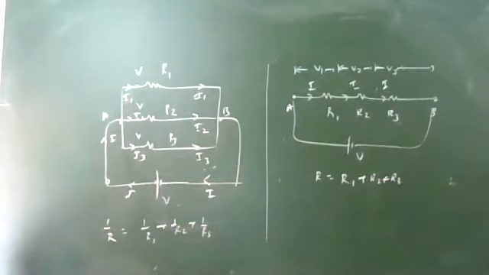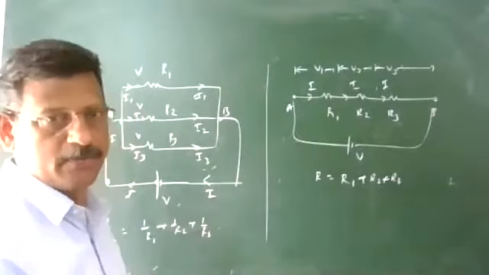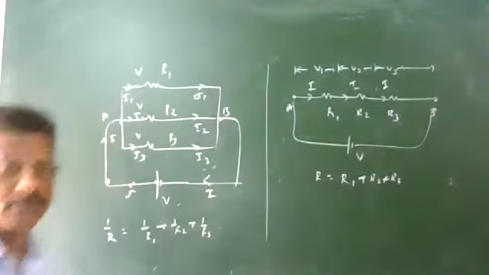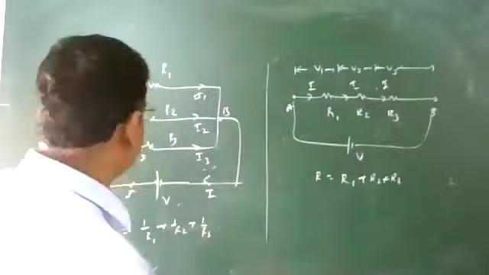We will use it in subsequent cases where we find the equivalent resistance, such as in the Wheatstone bridge. We use these series and parallel combination equations. You can note this point: series R1 plus R2 plus R3, and parallel 1 by R equal to 1 by R1 plus 1 by R2 plus 1 by R3. And two examples to calculate this value.